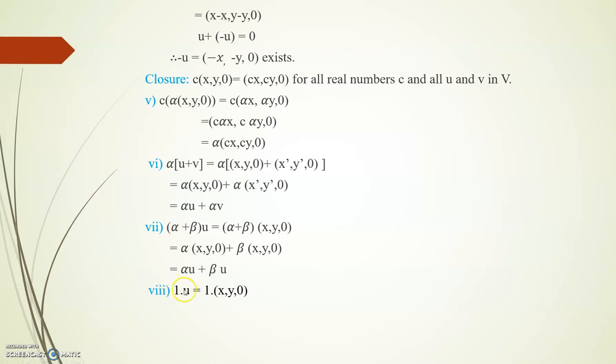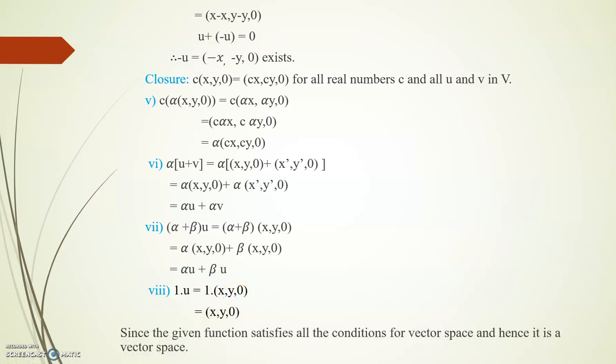Next we go to the unitary axiom. 1 into u, that is, 1 is a unitary, sorry, not identity. So unitary law: 1 into u is equal to 1 into (x, y, 0). That is equal to, we got the result (x, y, 0), that is equal to u. Since the given function satisfies all the conditions for the vector space, hence it is a vector space.